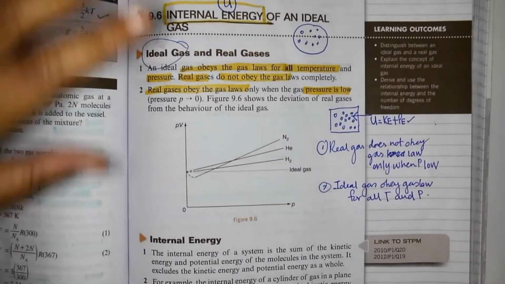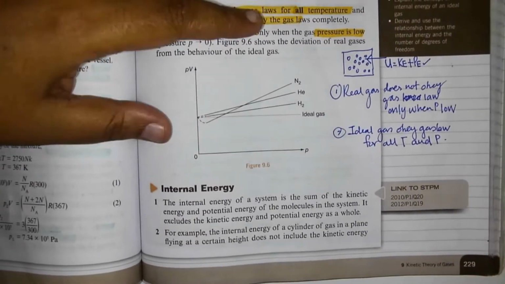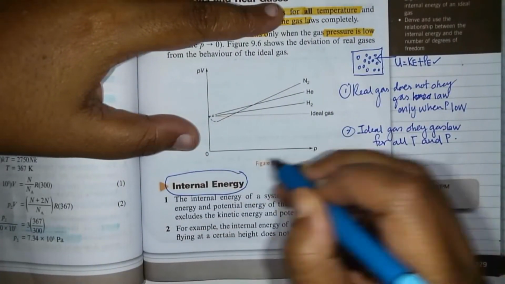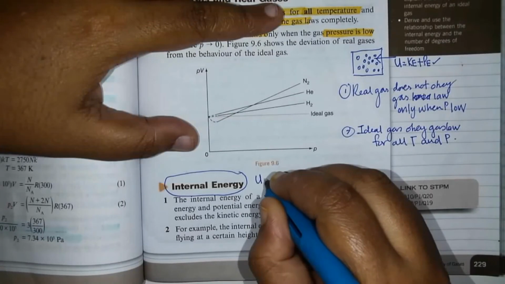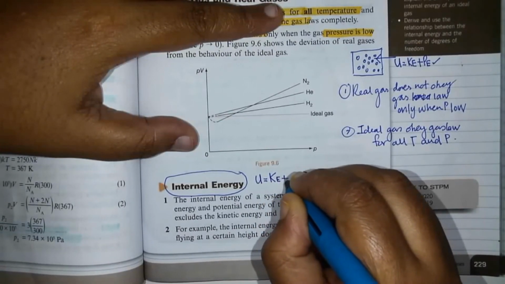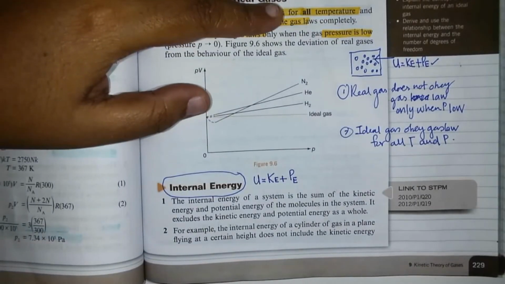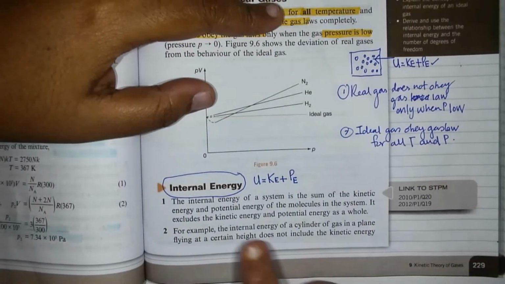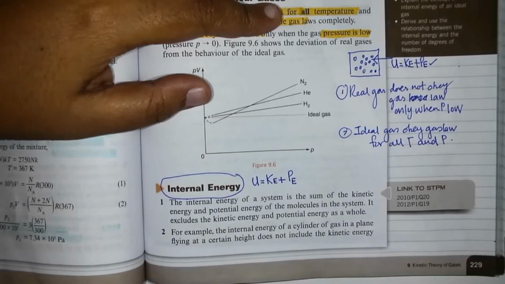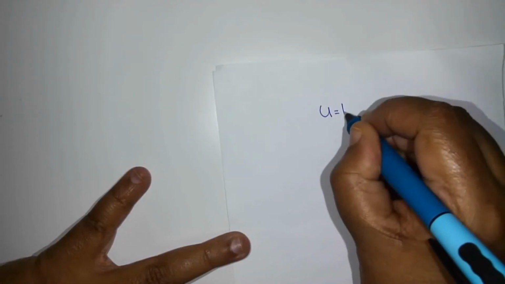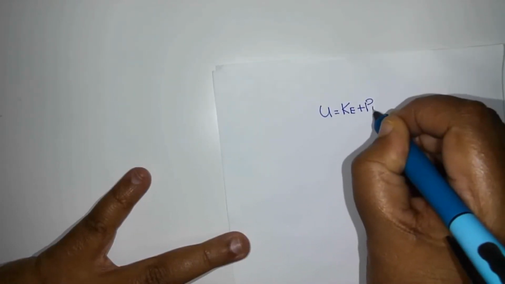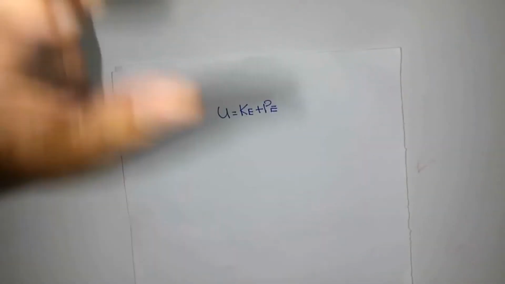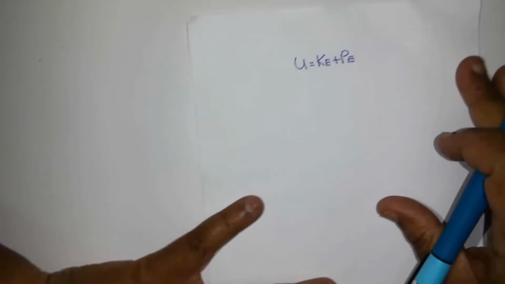The next difference has to do with internal energy. What is internal energy, class? As I've already said, internal energy consists of the kinetic energy plus the potential energy of a molecular system.